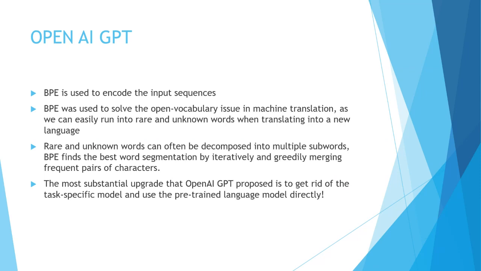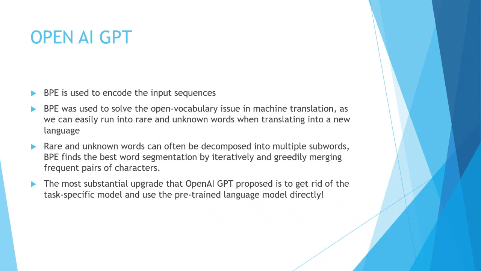So you can come across such scenarios, and rare and unknown words can often be decomposed into multiple subwords. What BPE does is find the best word segmentation by breaking down or merging frequent pairs of characters.